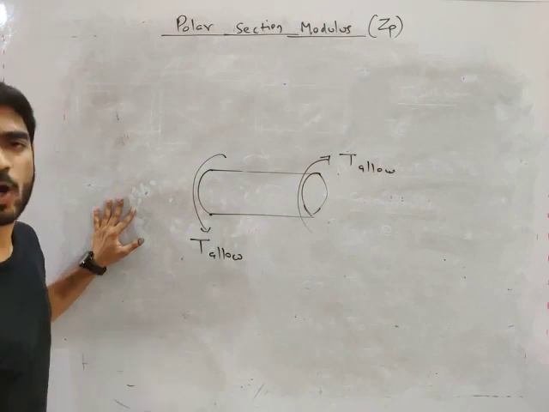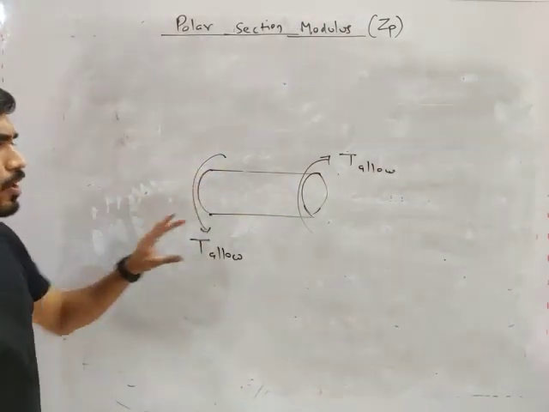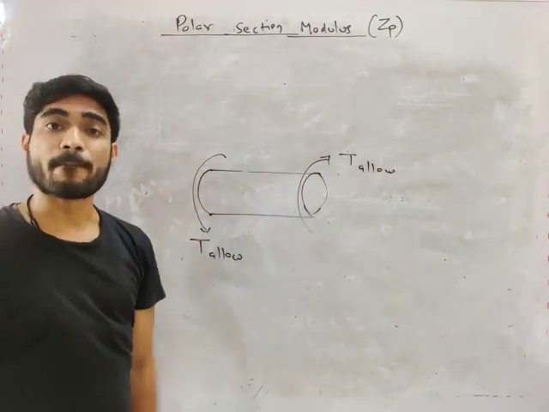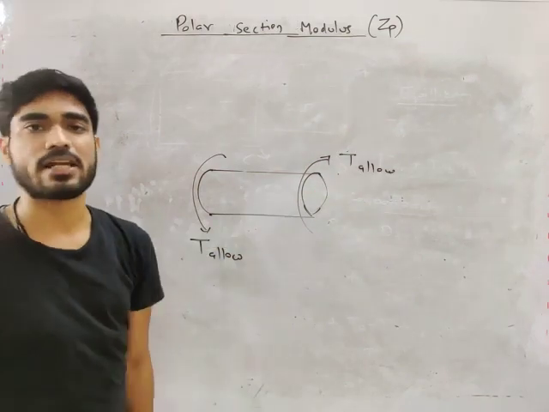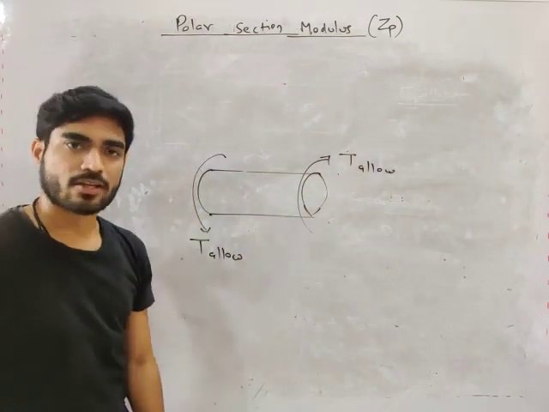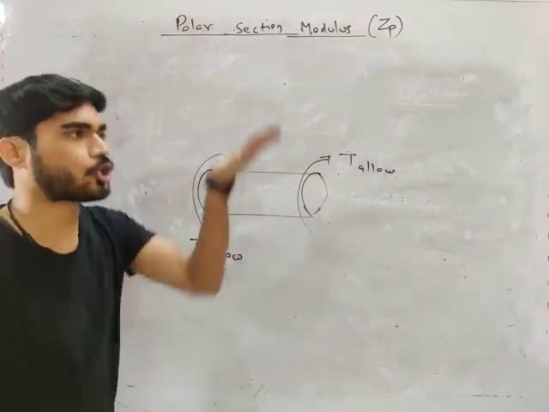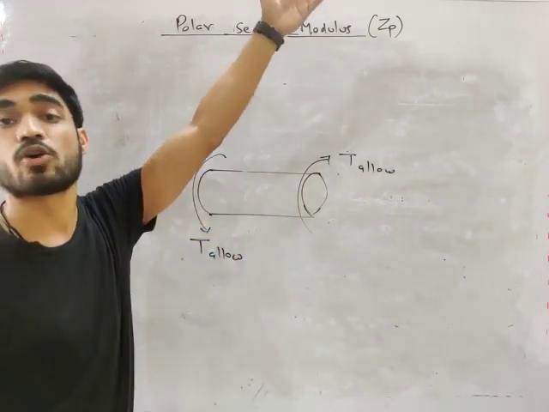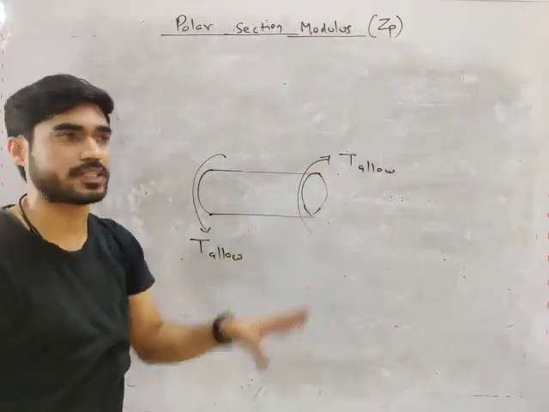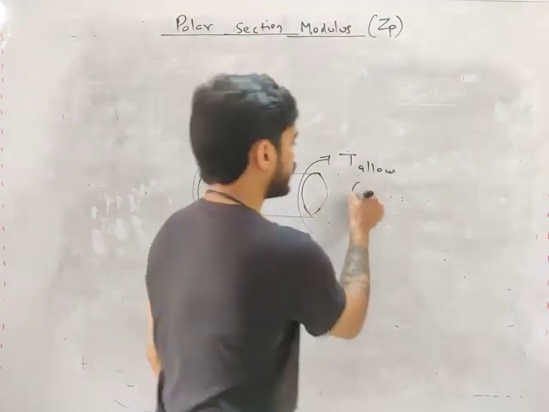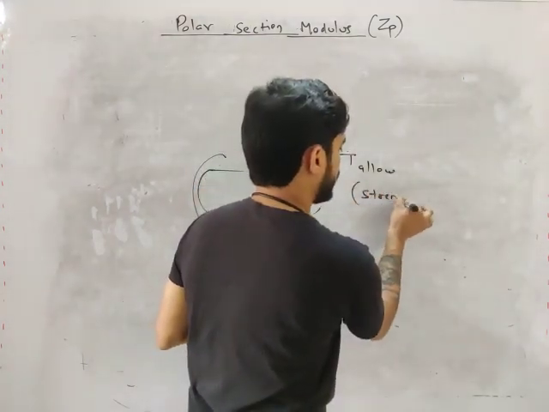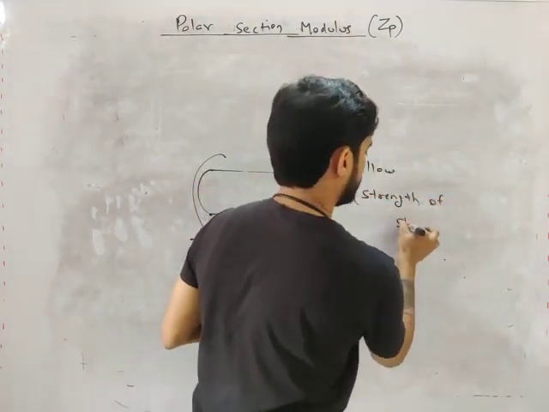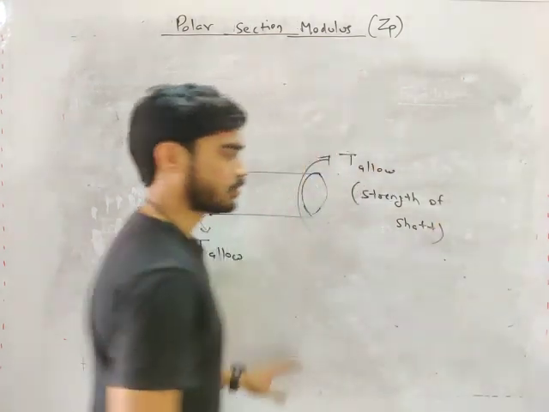This is the maximum torque that you can apply, because after this the shaft will break. Let's say T allowable is 100 Newton meter. So you can apply 0 to 100, but you cannot apply more than 100. 100 is the limit of this shaft. This T allowable is known as the strength of shaft.